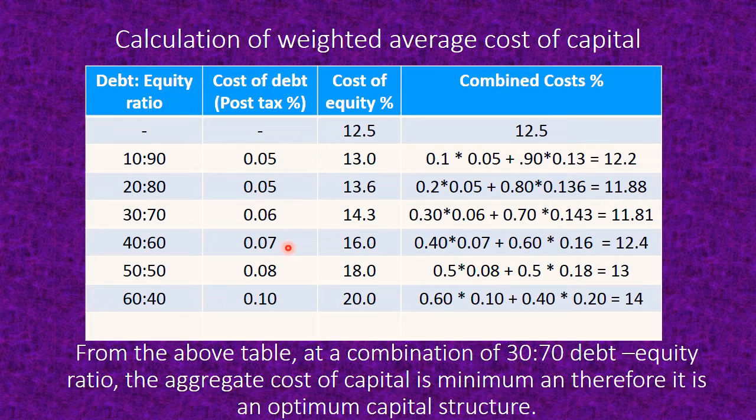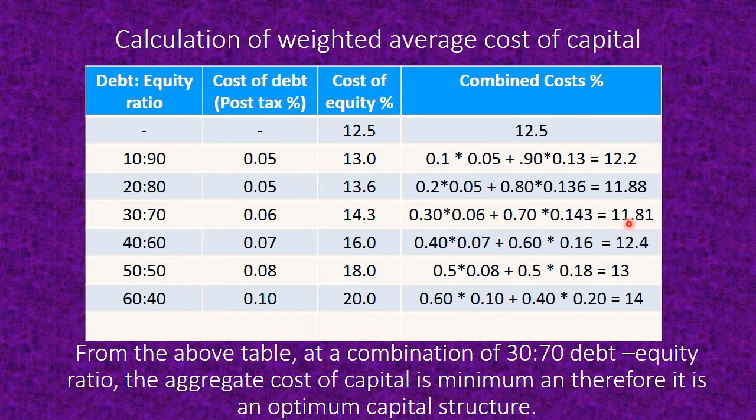At 40:60, the cost of debt becomes 7% and the cost of equity becomes 16%. So proportion of debt 40% multiplied by the cost of debt 7%, plus proportion of equity 60% multiplied by the cost of equity 16%, together is 12.4%. When we similarly do it for 50:50 and 60:40, we get 13% and 14% respectively. Now, since we have got all these combined costs, we need to identify at which debt equity ratio the combined cost of capital is minimum. And that is what we find here.